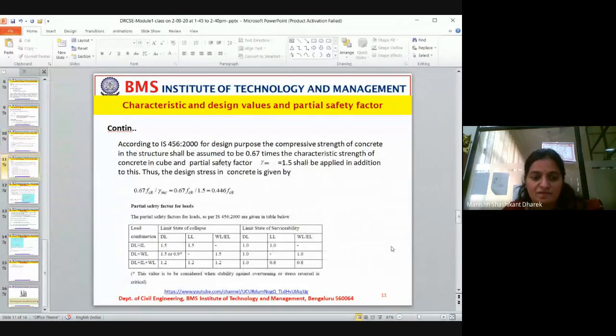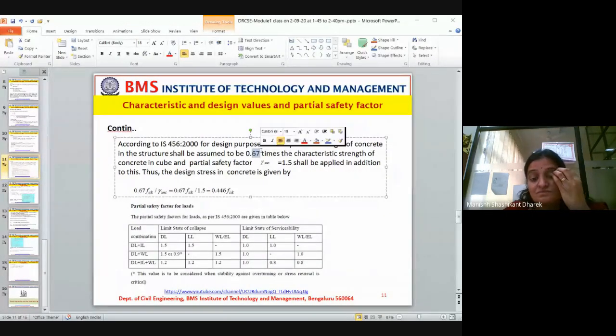According to IS 456-2000, for design purposes, the compressive strength of concrete in structures shall be assumed as 0.67 times the characteristic strength of concrete in cubes, and a partial safety factor gamma MC equal to 1.5 shall be applied in addition to this. Thus, the design stress in concrete is given by... now, why do we take this 0.67 times?